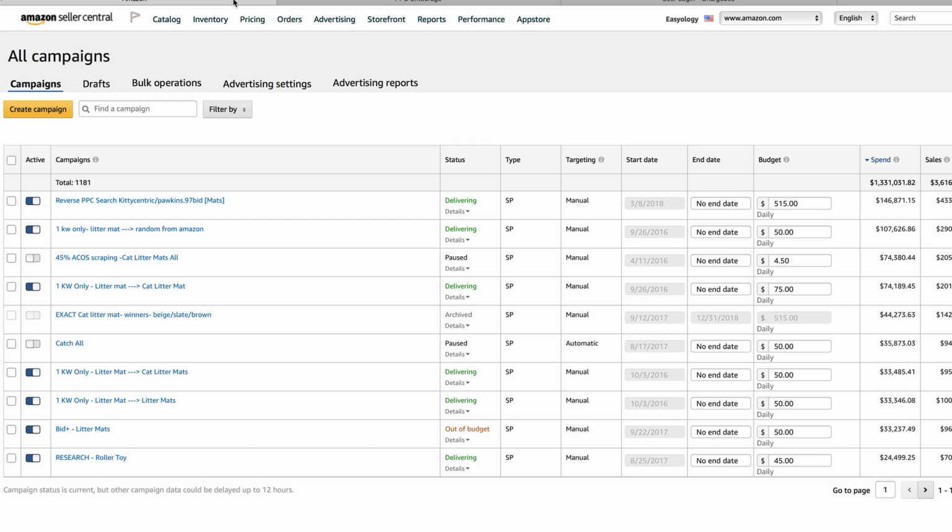If you have really good conversions and really good click-through rate percentage, which is the amount of times people see your ad and then click through it, then Amazon will say, oh, okay, this particular product is getting great conversions and lots of people are clicking on it. I'm going to show it more often, and they may even show it for a little bit cheaper, which is really, really good.